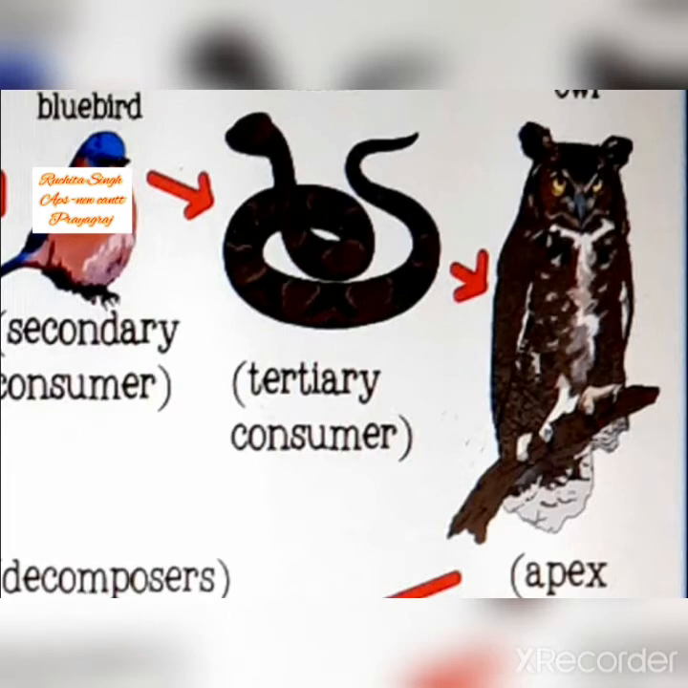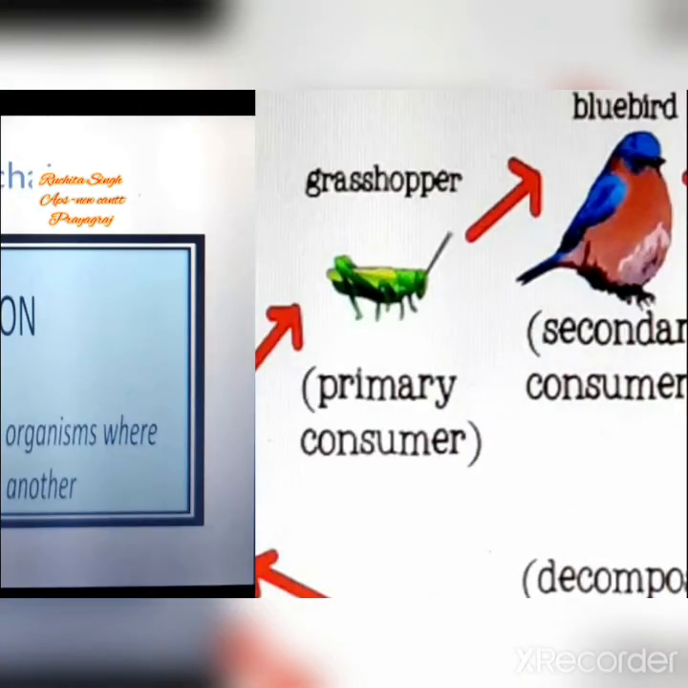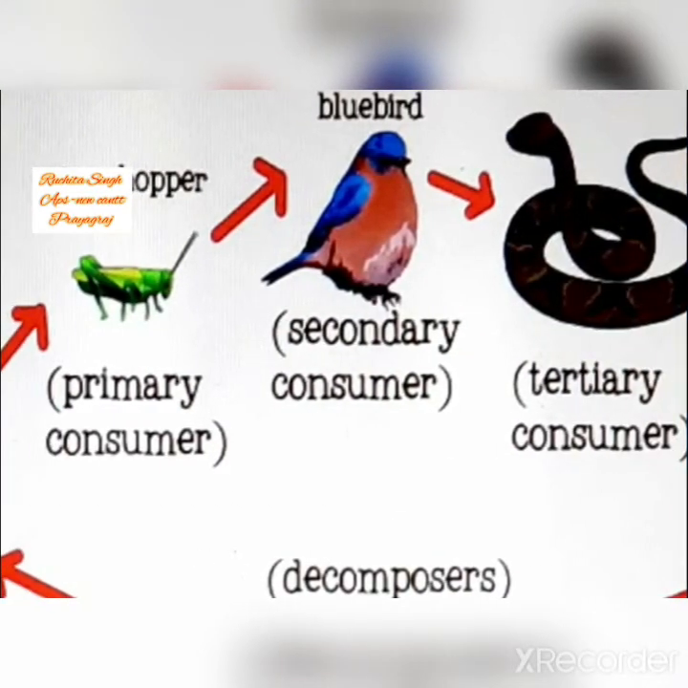And now if the owl dies due to some reason, it becomes dead and decays, then it will be eaten by decomposers. This type of classification of animal we read about. Decomposers are those animals who eat dead and decaying animals, right children?